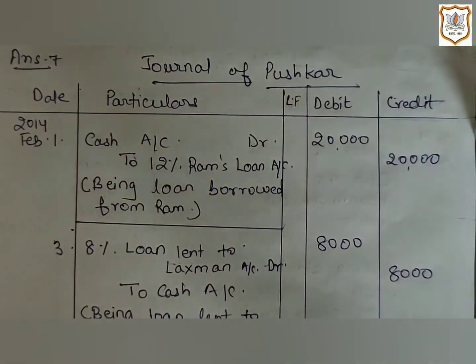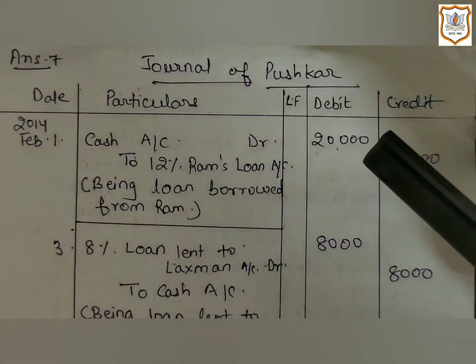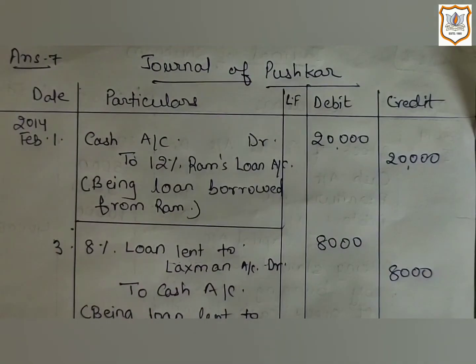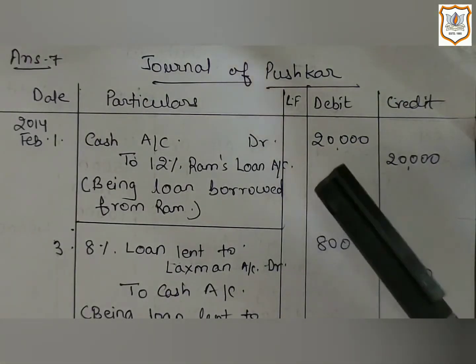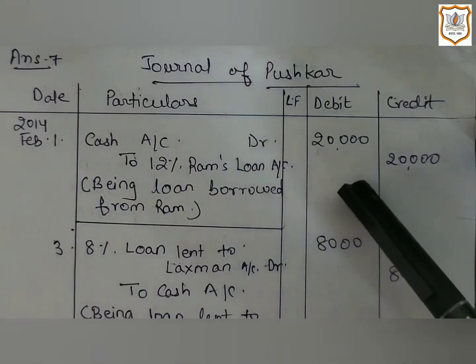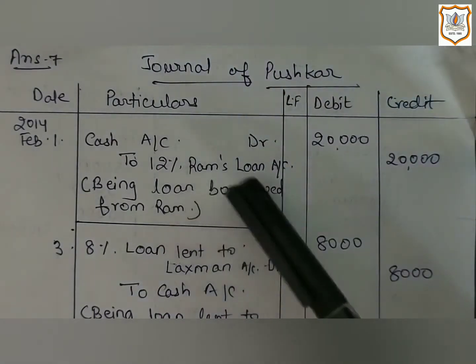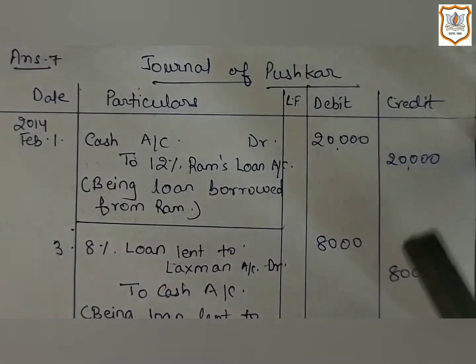Here as additional capital is required besides owner's capital to run business, that's why businessman has taken loan from Ram. So here loan account is personal account. So the rule of personal account is applicable here. As per personal account, that is credit the giver, the 12% Ram's loan account will be credited.